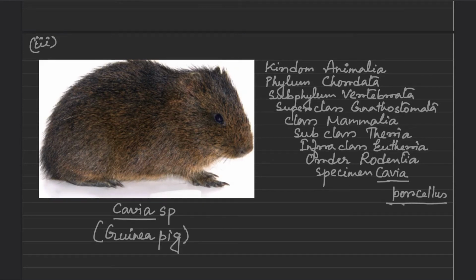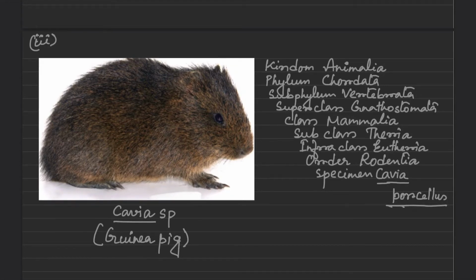Guinea pig belongs to class Mammalia, and the identifying characteristics of mammals are body covered by hairs, presence of mammary glands and socketed teeth.